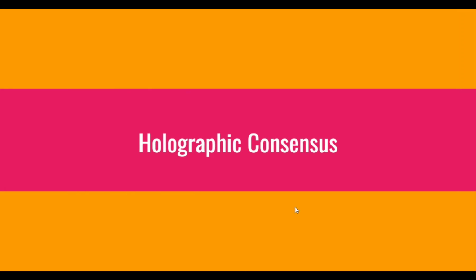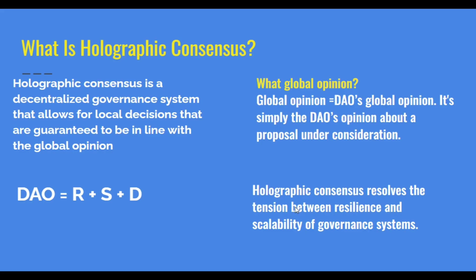Okay, so what is holographic consensus? Holographic consensus is a decentralized governance system that allows for local decisions that are guaranteed to be in line with global opinion. Now, it's worth noting that generally a DAO is like a living creature which has its own subjective mind; it senses, perceives, thinks, makes sense, and takes decisions.